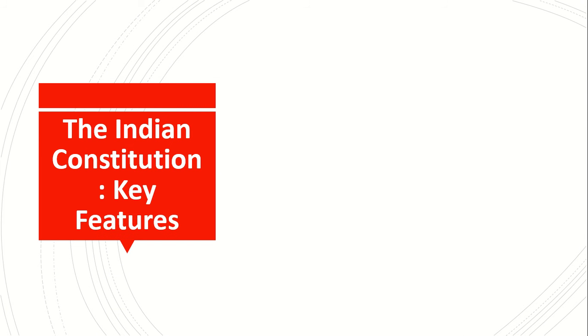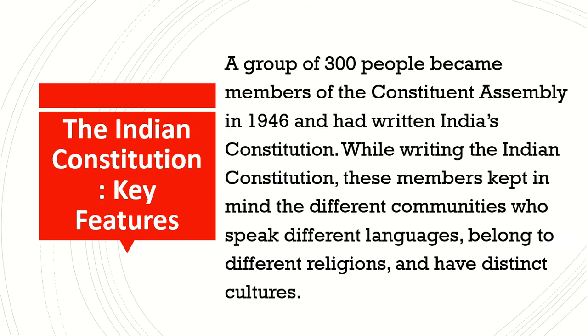The Indian Constitution. Key features. A group of 300 people became members of the Constituent Assembly in 1946 and had written India's constitution. While writing the Indian constitution, these members kept in mind the different communities who speak different languages, belong to different religions, and have distinct cultures.